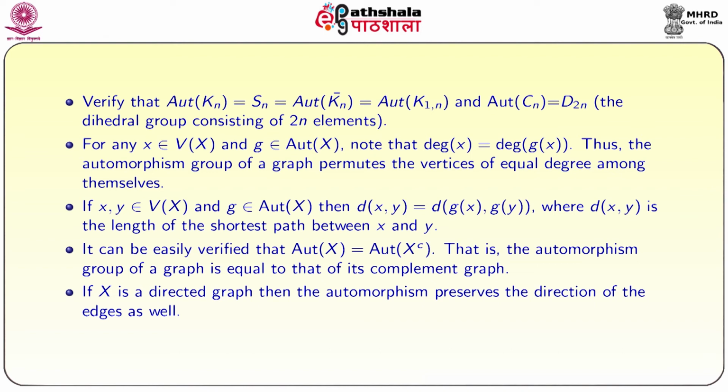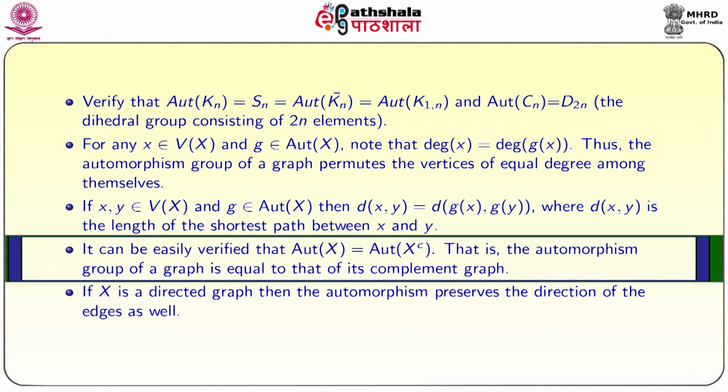So, the distance of x y in the original graph is equal to the distance of g x g y in the new graph. d of x y is the length of the shortest path between x and y that we already defined. So, automorphisms take vertices of the same distance to the same distance. So, automorphism maps vertices of same degree to same degree, and it also maps vertices of the same distance.